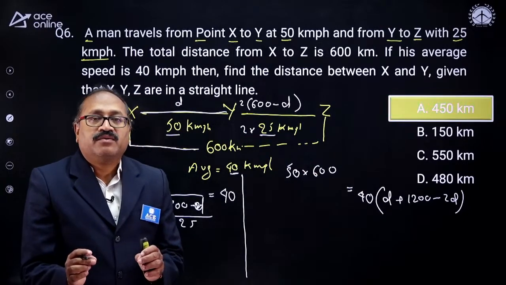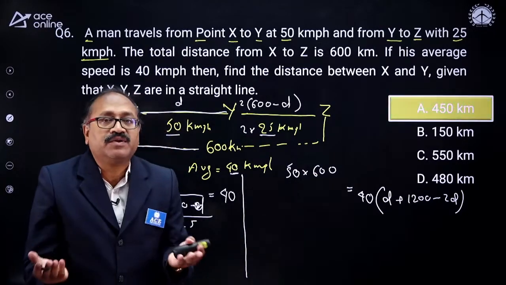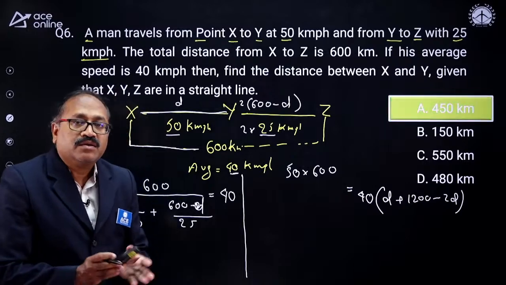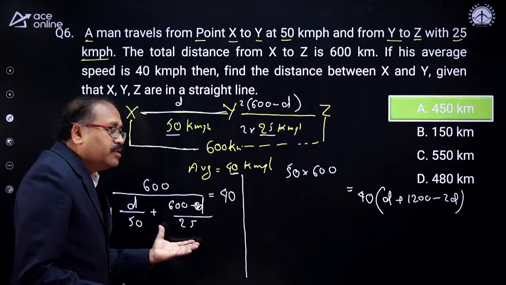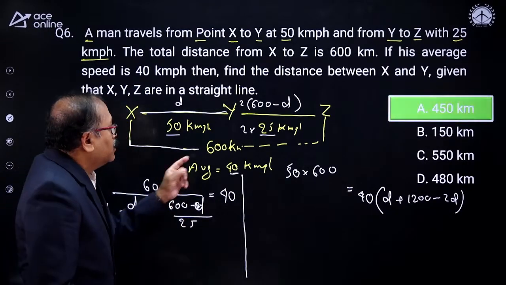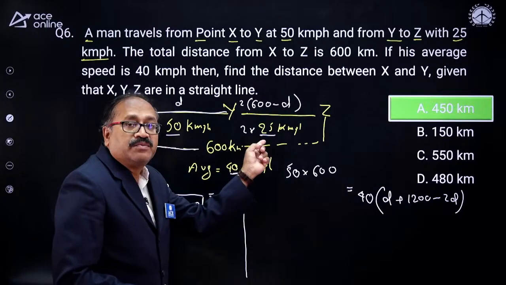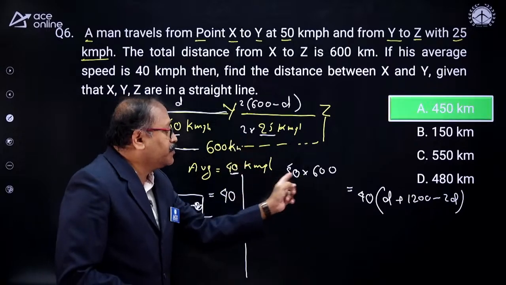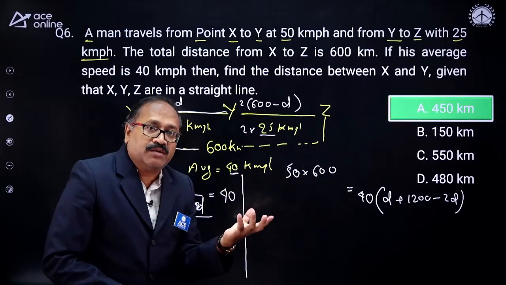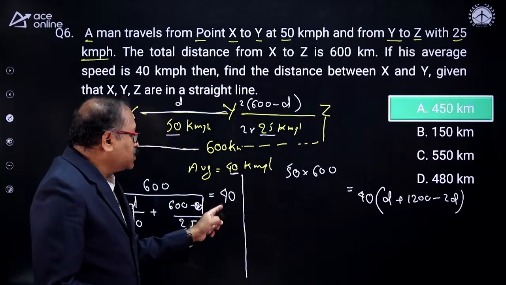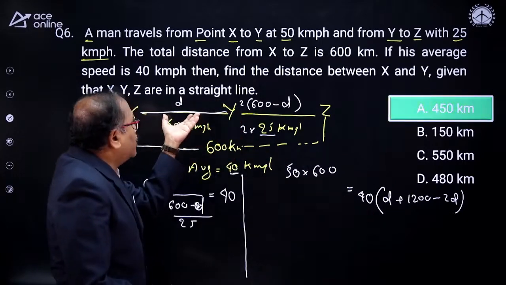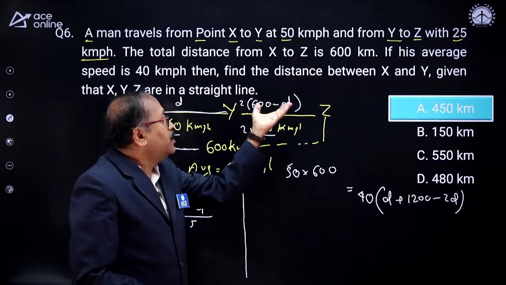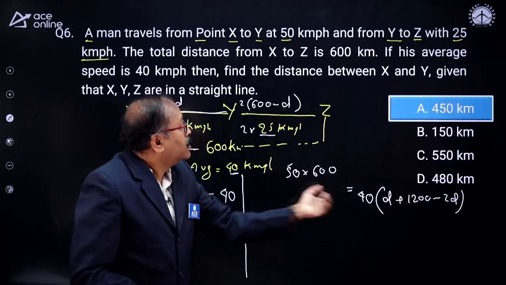If you work on this equation, you will get the d. So, it is your choice. If you are comfortable here, do it. Or here it is 50, I also made that 50 here. The total average speed is 50, so 50 into 600. Whatever comes should be the same as 40 into d into 1200 minus 2d.